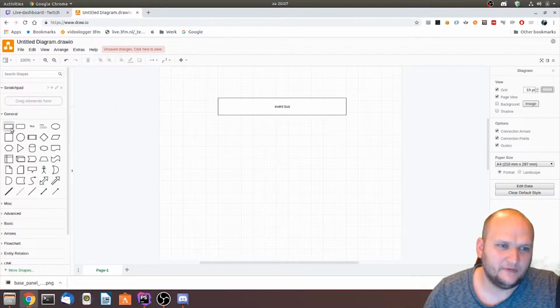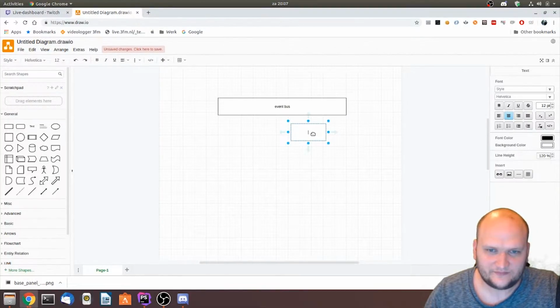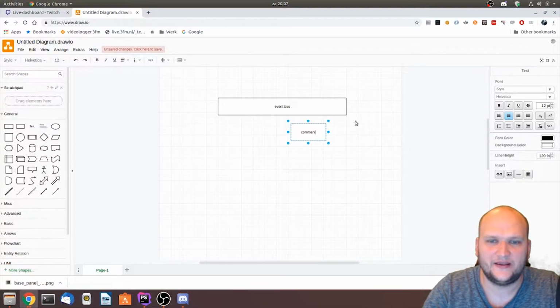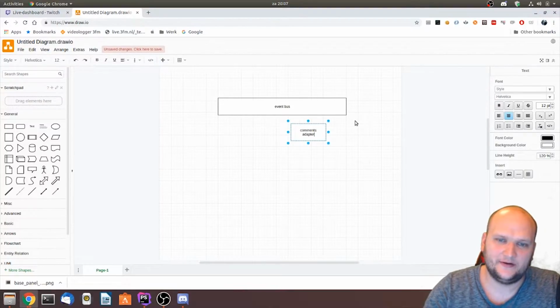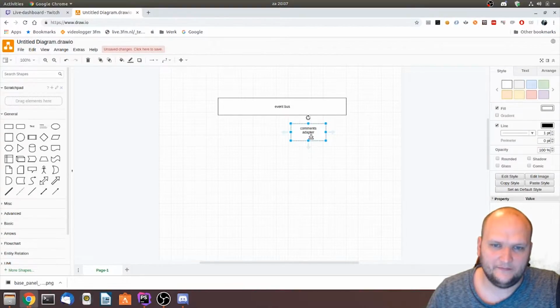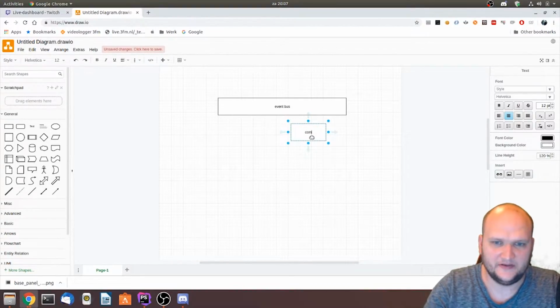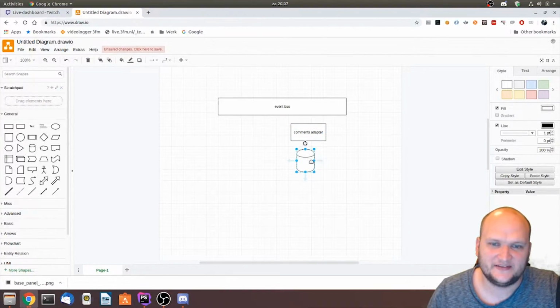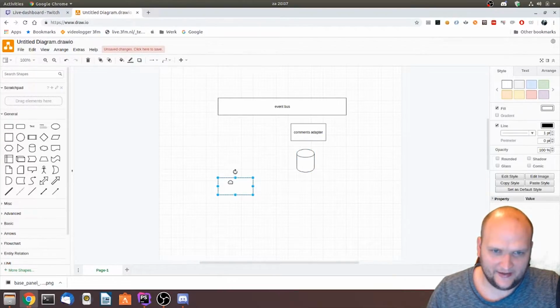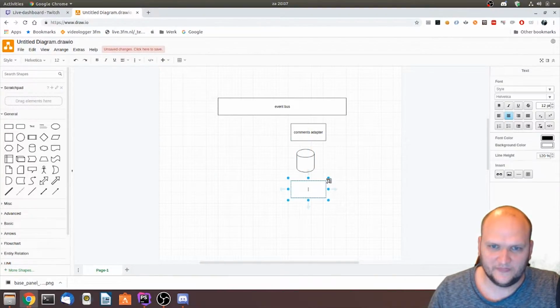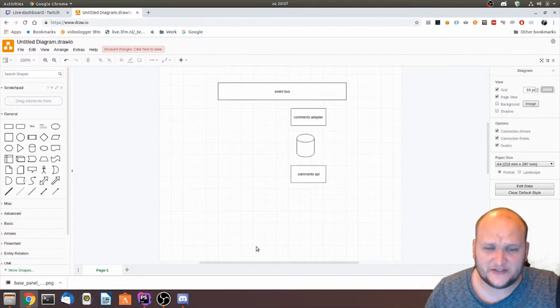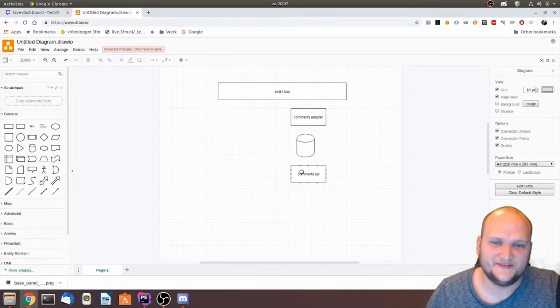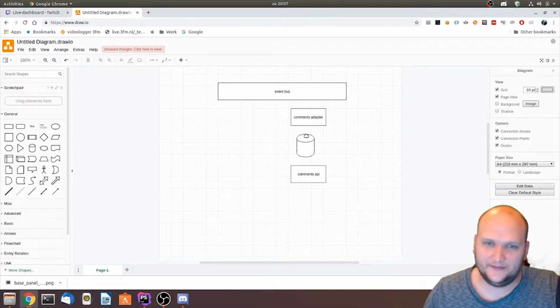So what we're going to make today, or at least a part of it, is a comments adapter. That's going to connect to a data store, which is a database. And we are going to make a comments API, which people or websites or applications can connect to.